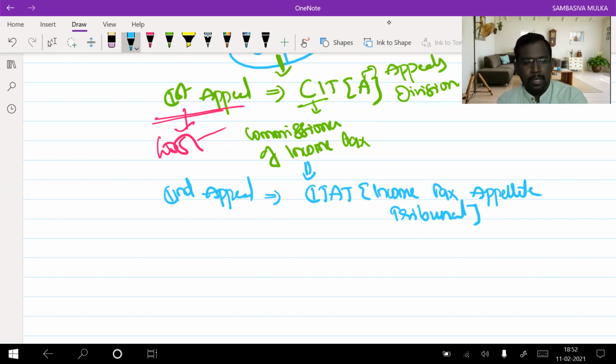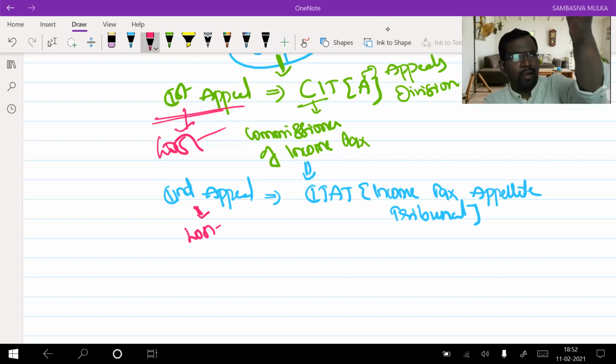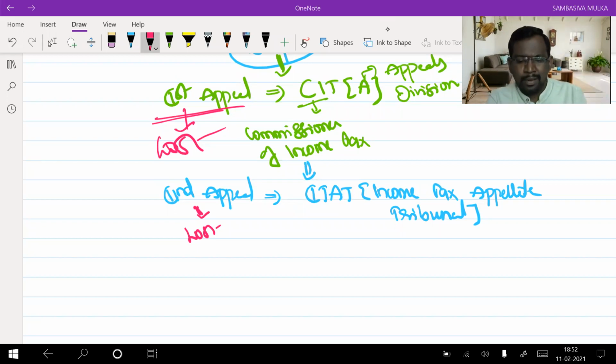Okay, ma'am. Sir, what if I lost the case even in the second appeal? That means ITAT also has given the decision in favor of the department, in favor of the assessing officer. Babu, what's wrong with the decision given by our people? Whatever the assessing officer is saying is correct. Babu, taxpayer, you have to pay the differential tax liability. So ITAT lo kuda meeku against ga decision ochindi.